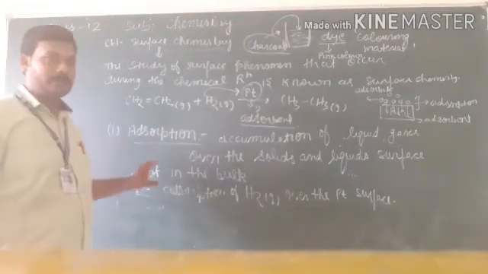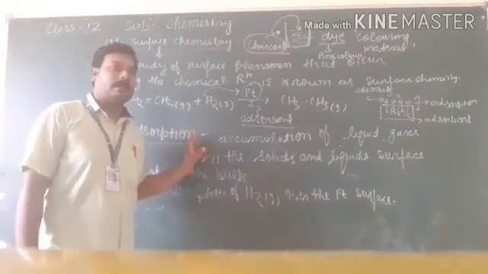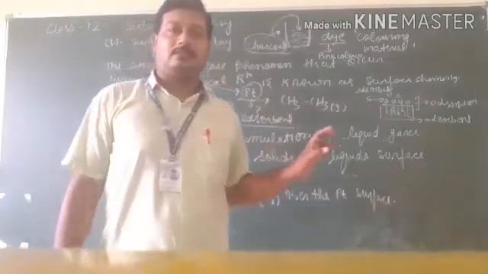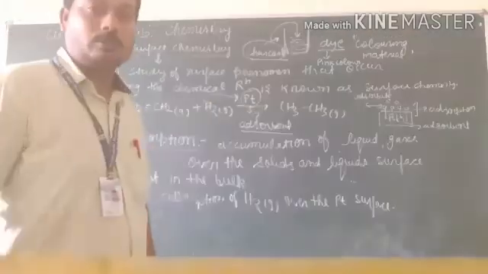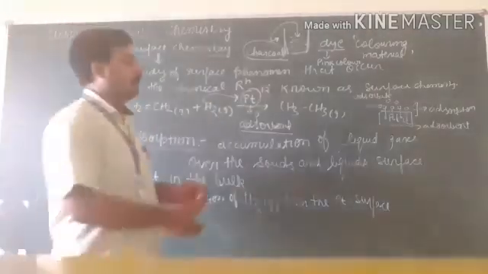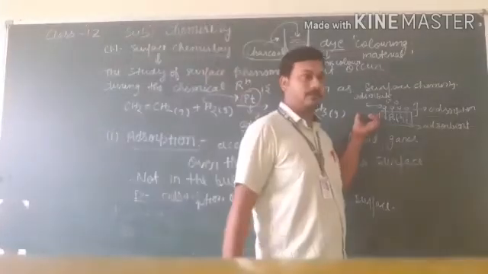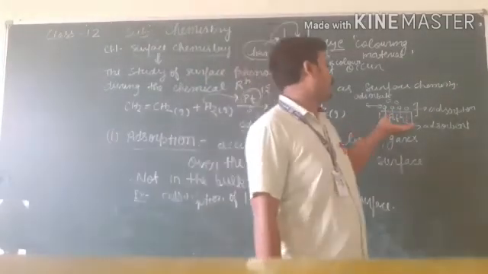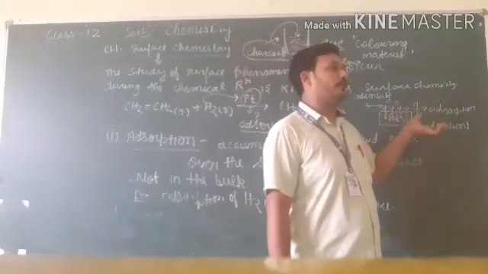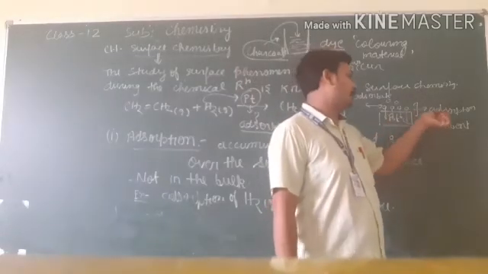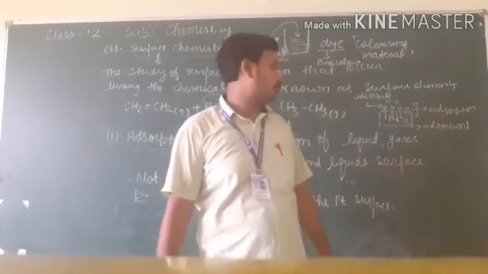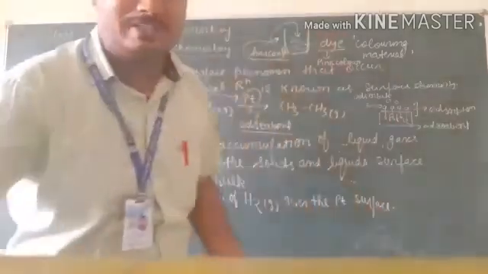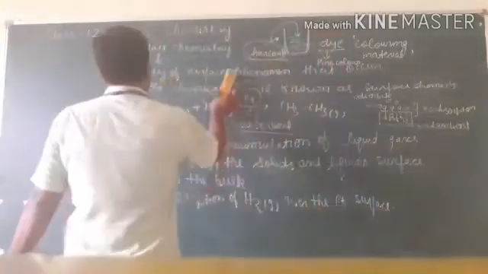Adsorption is a phenomenon in which accumulation of substances takes place. So adsorption is made up of two things, the adsorbate and the adsorbent.